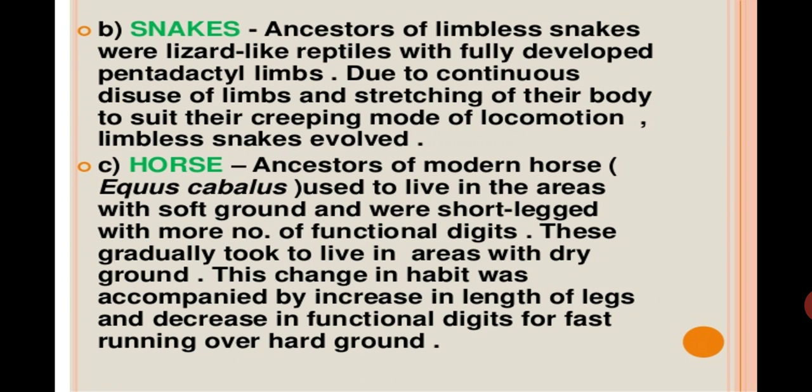The ancestors of modern day horses used to live in areas with soft ground and were short-legged with more functional digits. These gradually took to living in areas with dry ground. This change in habitat was accompanied by an increase in the length of the legs and a decrease in the functional digits for fast running over the hard ground.